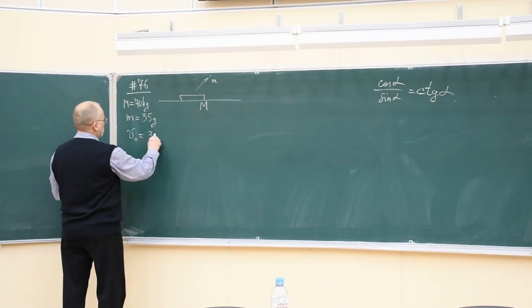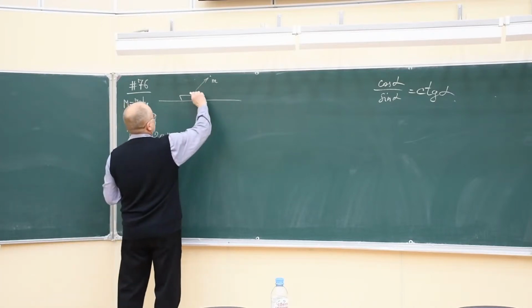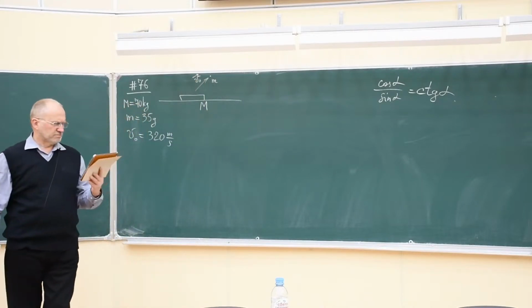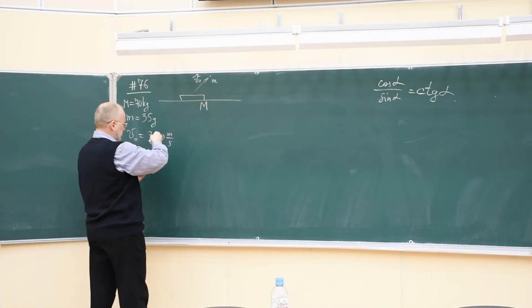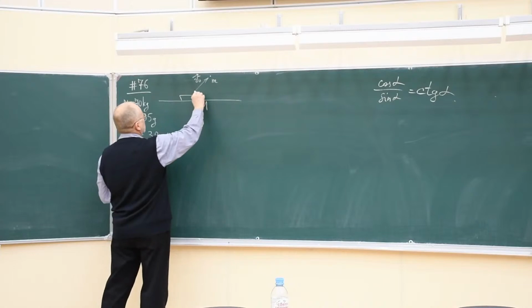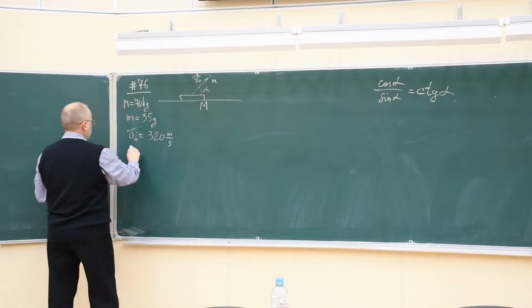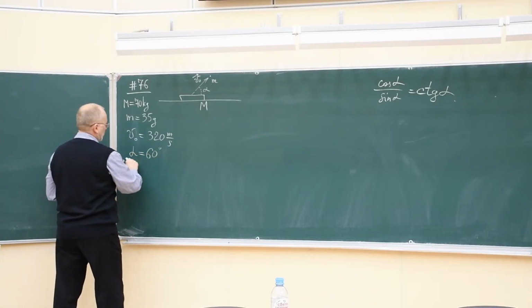It's 320 meters per second. So that's the initial velocity of the shot. The barrel of the gun is directed at an angle alpha. And alpha is also given at 60 degrees.